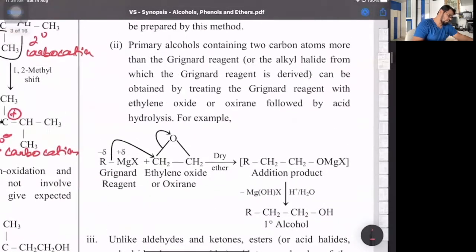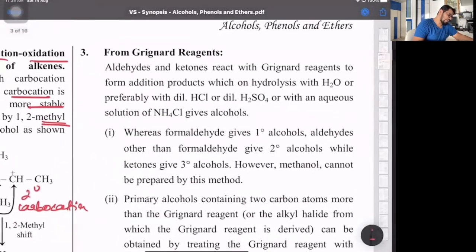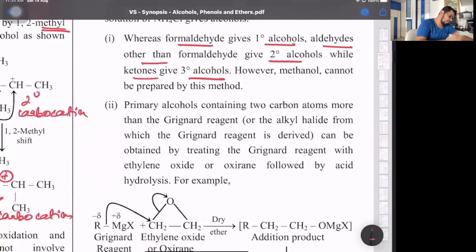Then the next one we have, that is from Grignard's reagent. We have discussed this. Formaldehyde plus Grignard gives a primary alcohol. Aldehyde other than formaldehyde plus Grignard gives a secondary alcohol, and ketones plus Grignard gives a tertiary alcohol. That's the part. So that is what you have to keep in mind. Formaldehyde gives 1 degree alcohol, aldehyde other than formaldehyde 2 degree alcohol, and ketones with Grignard will give a 3 degree alcohol. That's the part. Okay.